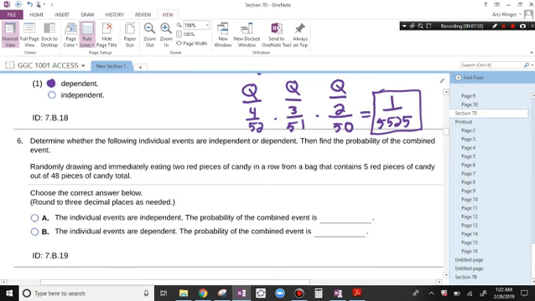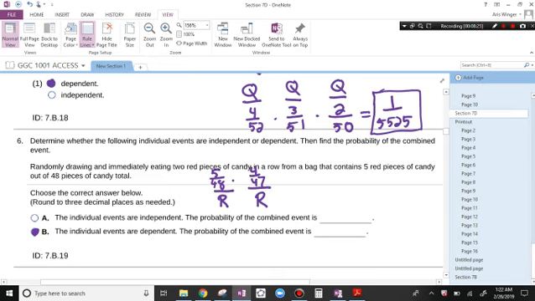So these events definitely look dependent. Let's see if we can calculate this probability. So then we're talking about the first time. You're going to eat 2 pieces and you want red and then red again. Well, the first time there were 5 red pieces out of 48. And then the second time, we have 4 choices out of 47.